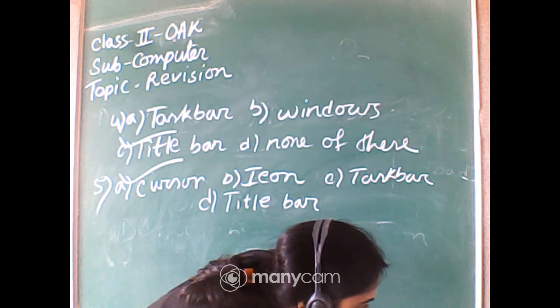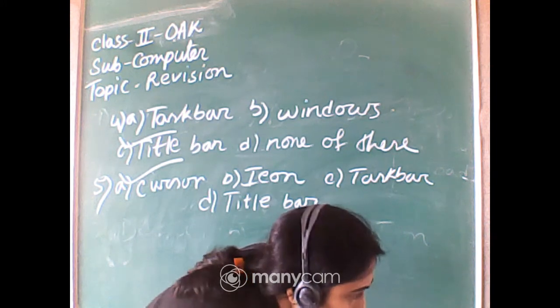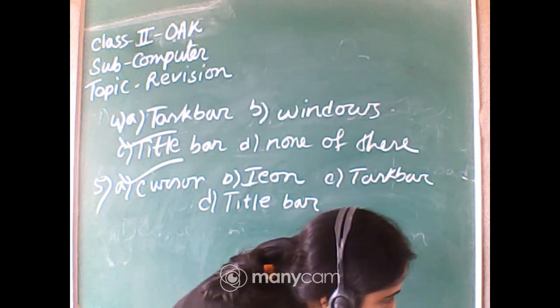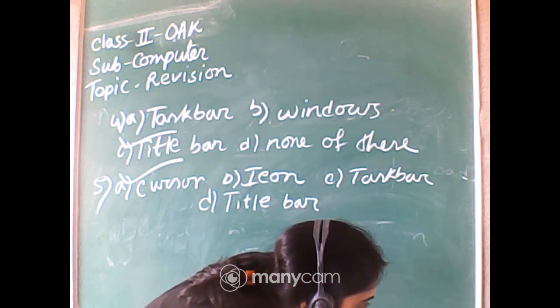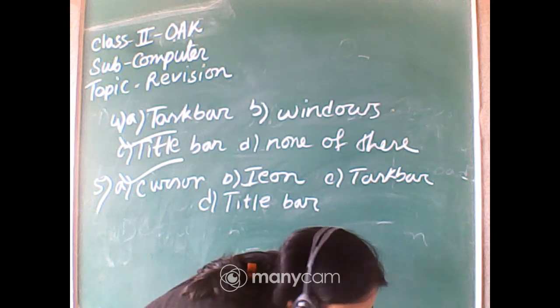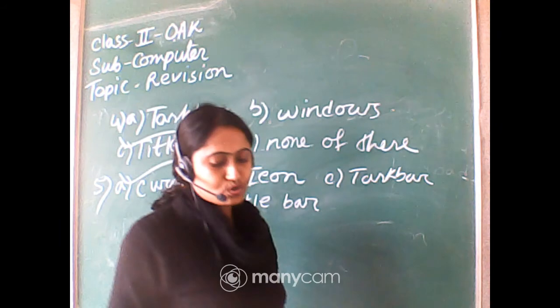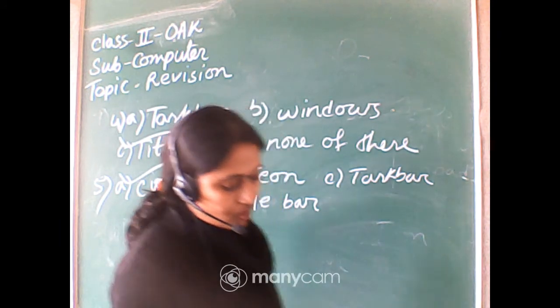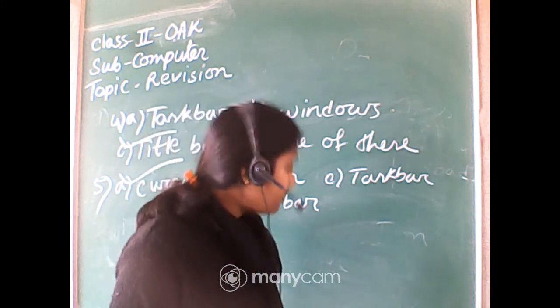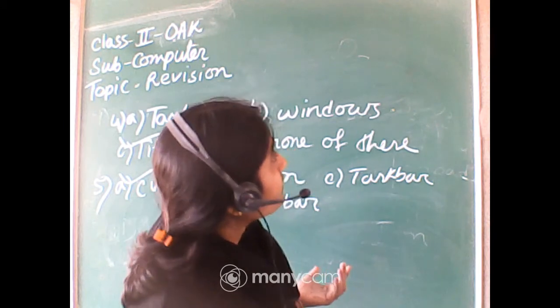Minimize, yes. Arpon, Riddhi, Debushmita, you all are correct. Oshmi, very good beta. Minimize button is used to minimize the window on the taskbar.